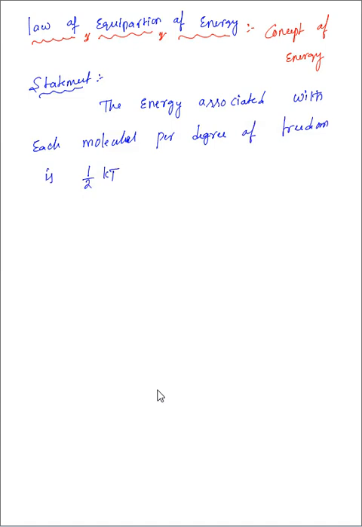Means half kT, where T is nothing but absolute temperature and k is nothing but the Boltzmann constant. Half kT. This is for how many molecules? 1 molecule.